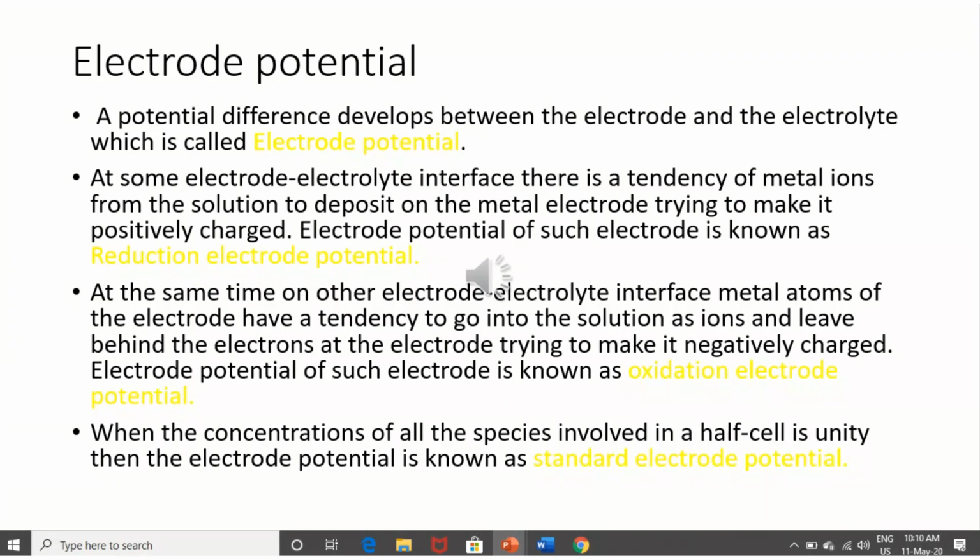And when the concentration of all the species involved in the half cell is unity, then the electrode potential is known as standard electrode potential. Unity means the concentrations are 1 molar.